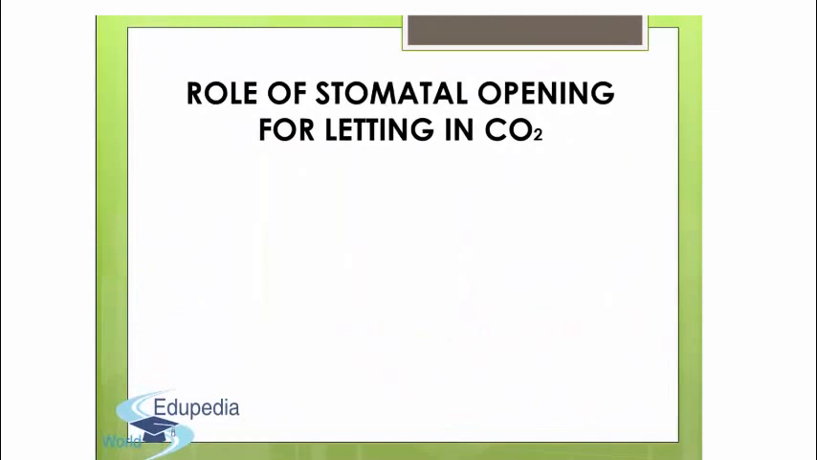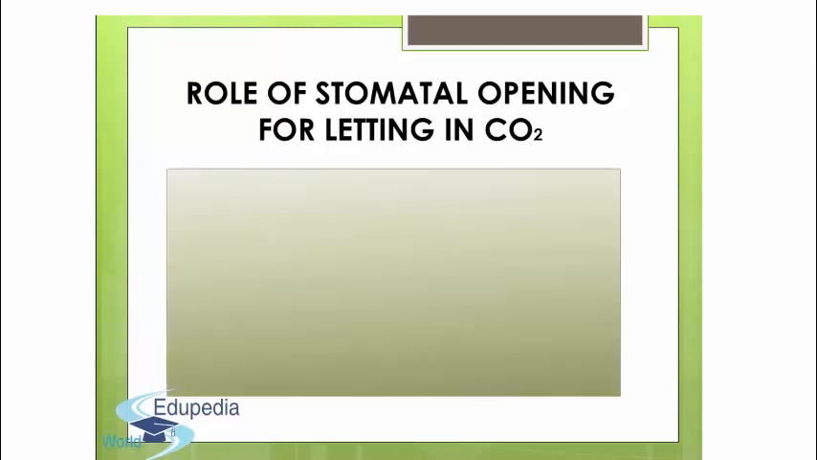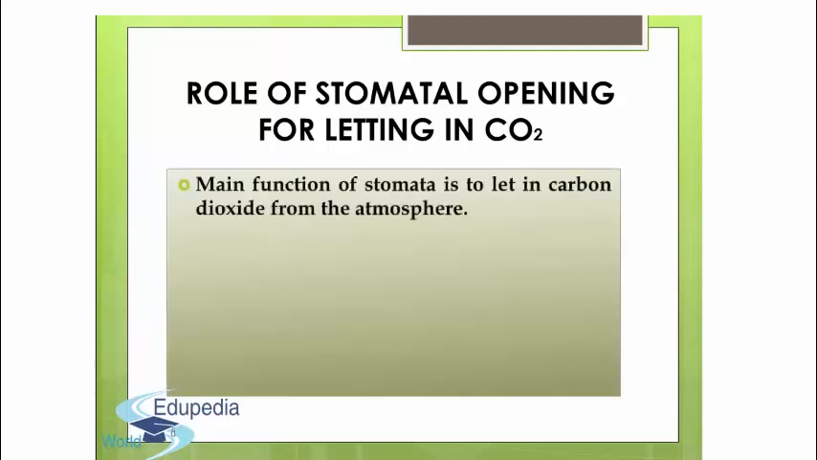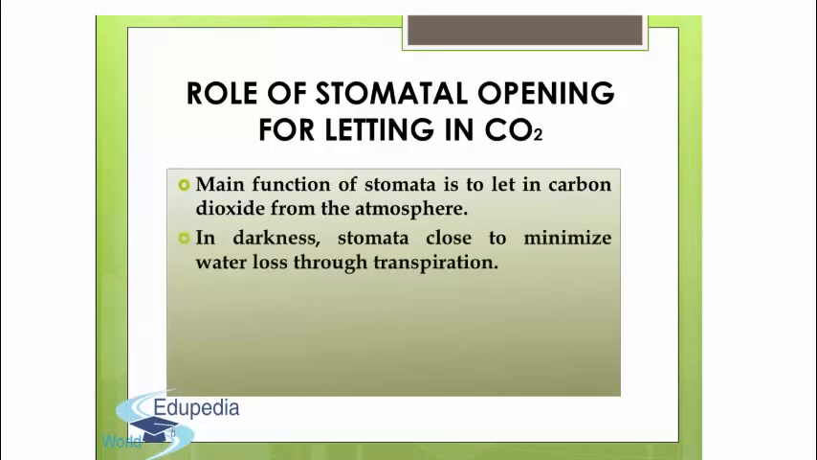In this topic, we will discuss the role of stomatal opening for letting in carbon dioxide. The main function of stomata is to let in carbon dioxide from the atmosphere for photosynthesis. In darkness, stomata tend to close their openings so that water loss is minimized from the leaves through transpiration. In light, they reopen to allow carbon dioxide to diffuse in. Transpiration occurs side by side with photosynthesis.